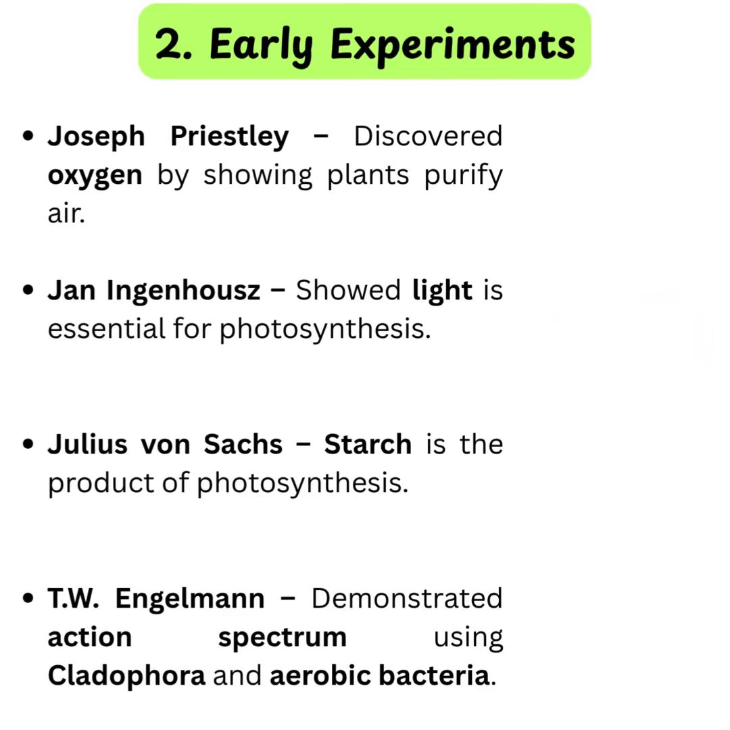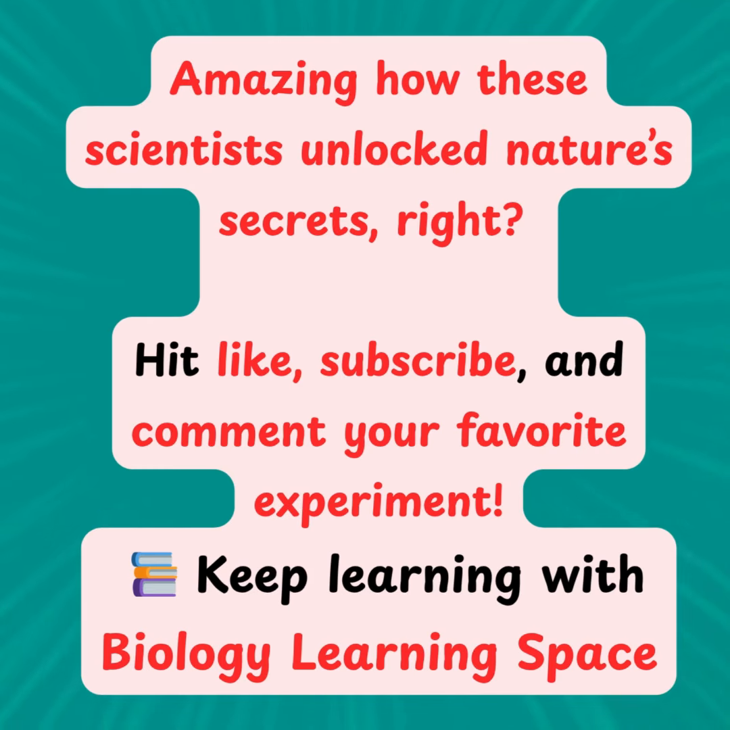Finally, T.W. Engelmann used Cladophora algae and aerobic bacteria under a prism's light. He noticed that bacteria gathered mostly in the blue and red light zones. That's how he discovered the action spectrum of photosynthesis. Amazing how these scientists unlocked nature's secrets, right?